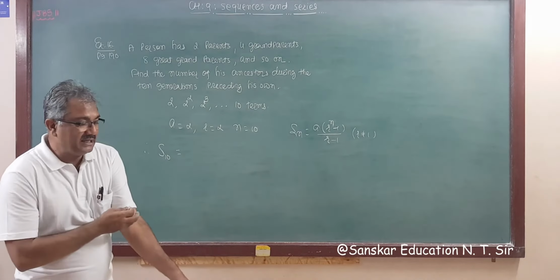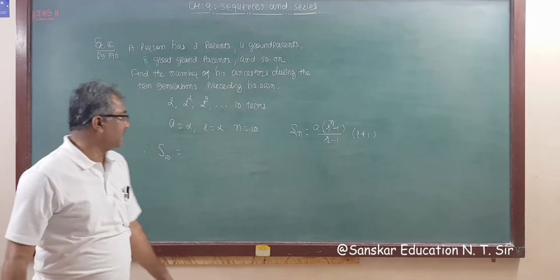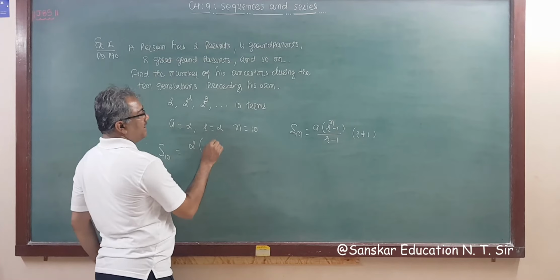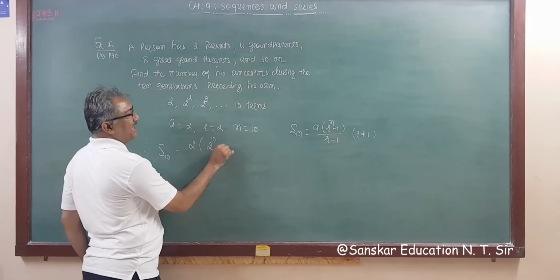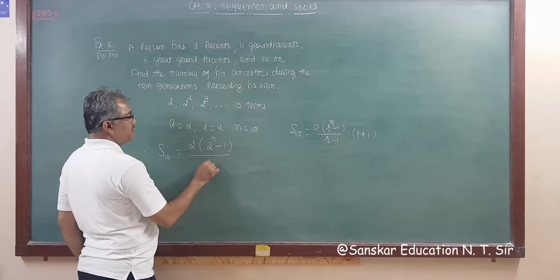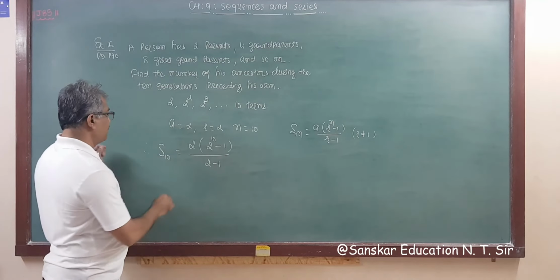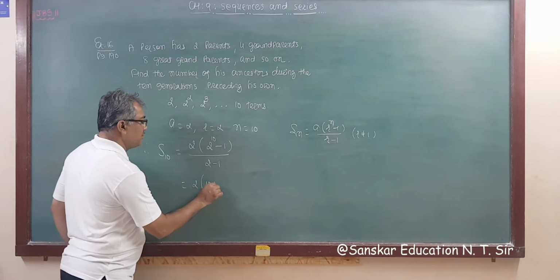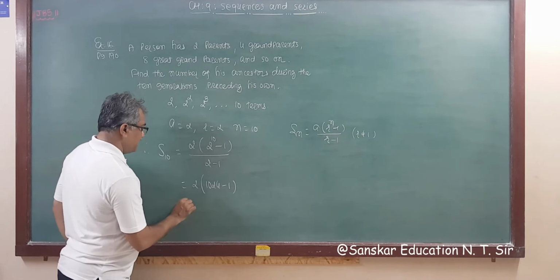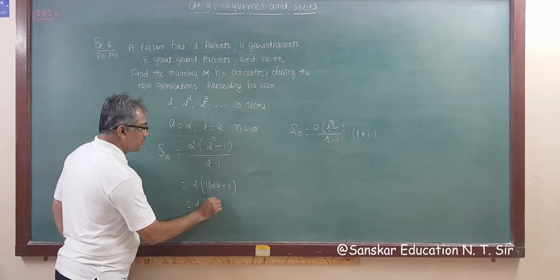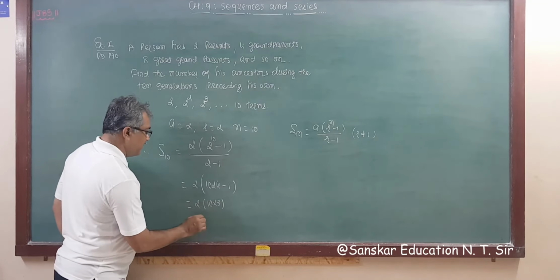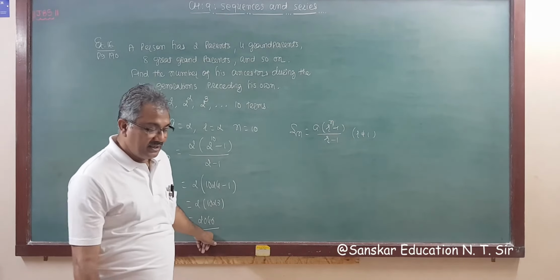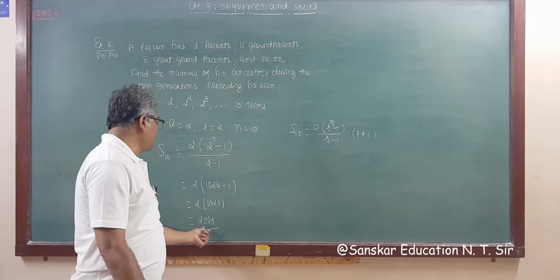So S10 is equal to a, and a is 2. r to the n is 2 raised to 10, minus 1, upon r minus 1, that is 2 minus 1, that is 1. So what is your answer? 2 times 2 raised to 10 is 1024, so 1024 minus 1, that is 2 times 1023. So the answer will be 2046. So in the 10th generation, how many people will there be in the family? 2046.